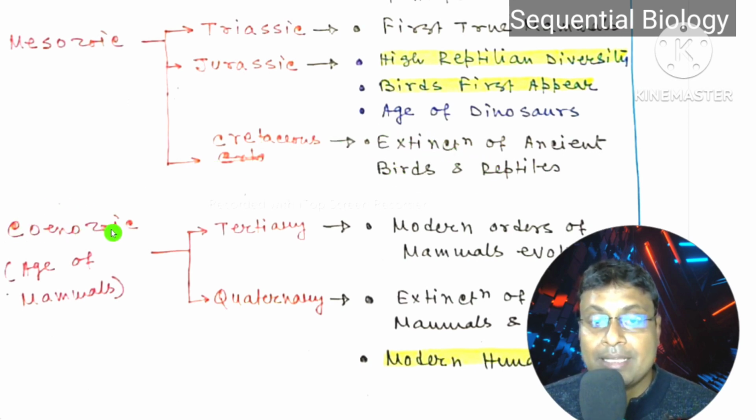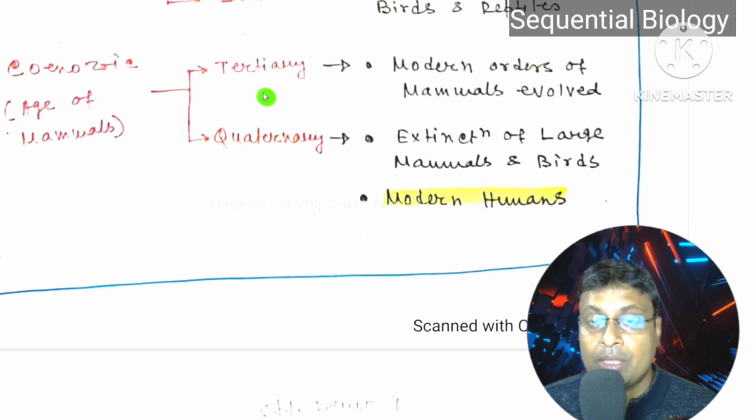The next era is the Cenozoic era, and this is called the Age of Mammals. This is the most recent era. This Cenozoic era is divided into two periods, the Tertiary and the Quaternary. In the Tertiary period, modern orders of mammals evolved, and you know the class Mammalia contains at least 16 orders. So these modern orders evolved during the Tertiary period of the Cenozoic era, and also during the Quaternary period of the Cenozoic era, extinction of large mammals and birds occurred, and modern humans also appeared during this Quaternary period.